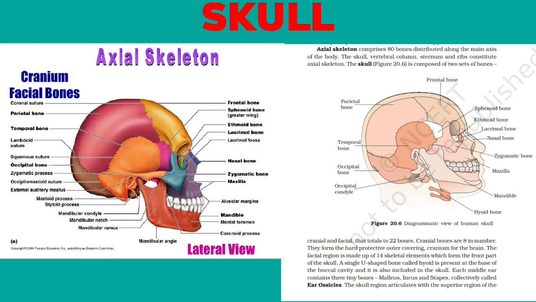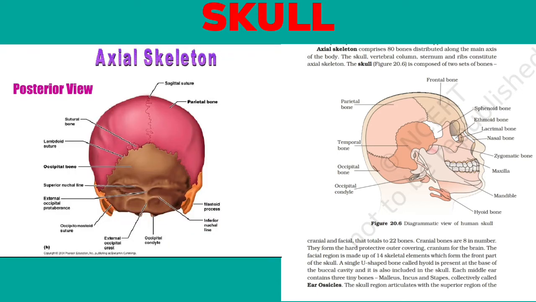A single U-shaped bone called the hyoid is present at the base of the buccal cavity, and it is also included in the skull. Each middle ear contains 3 tiny bones, malleus, incus and stapes, collectively called ear ossicles. The skull region articulates with the superior region of the vertebral column with the help of 2 occipital condyles.